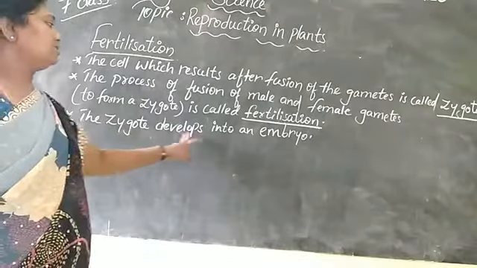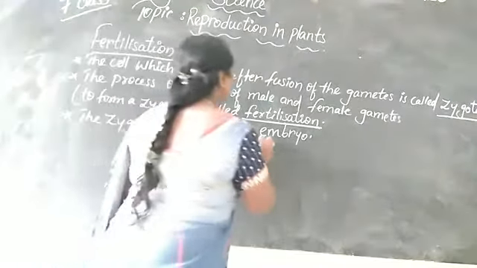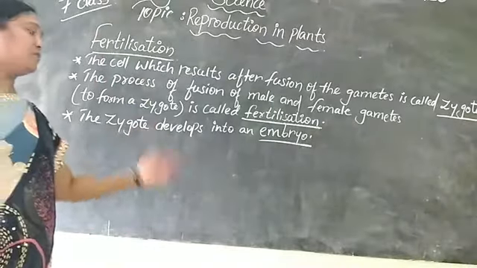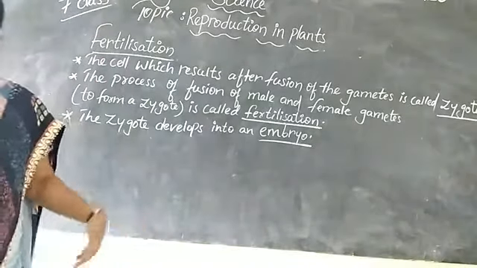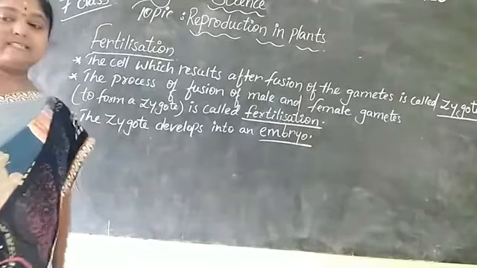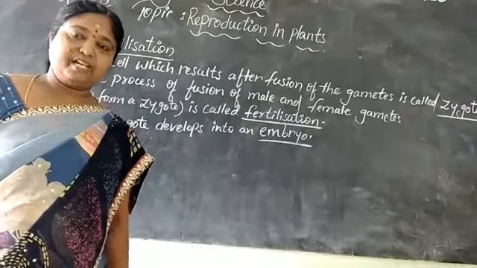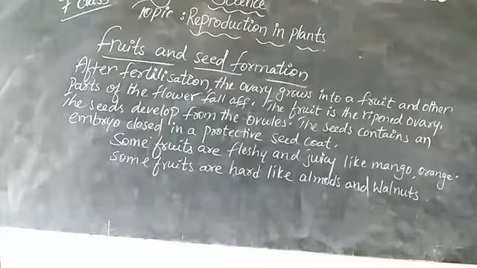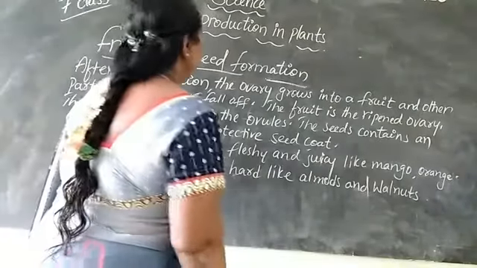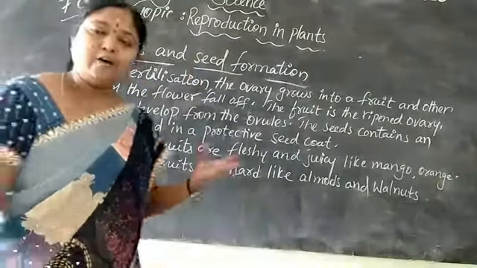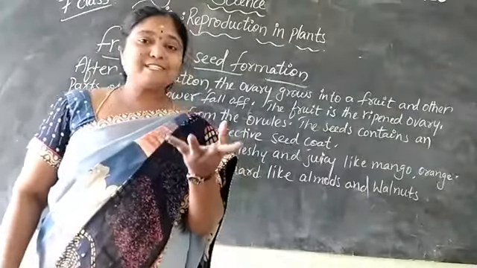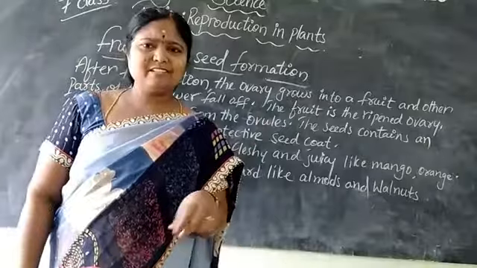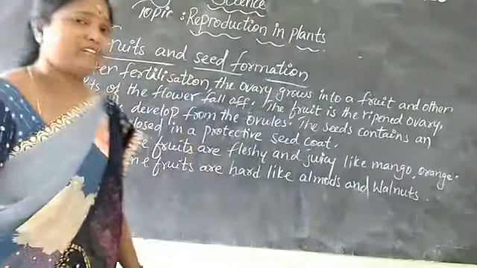The zygote develops into an embryo. So what will happen? The zygote is going to develop into an embryo. So, this is about the fertilization. And next, let me go for fruits and seed formation. How does the fruit it is going to give for us, and we will see the seeds also inside of that.